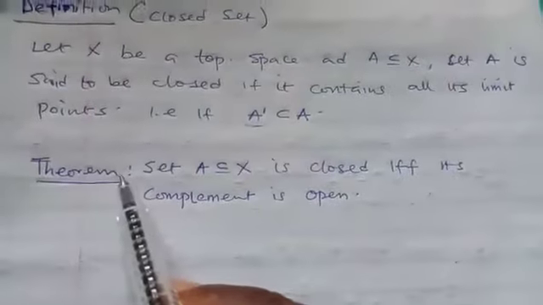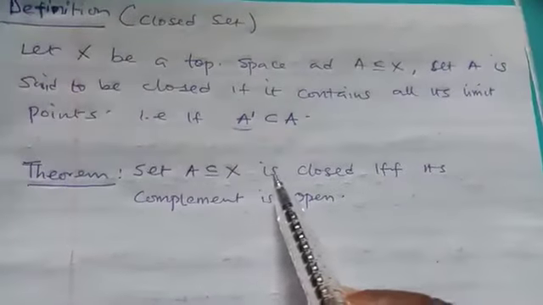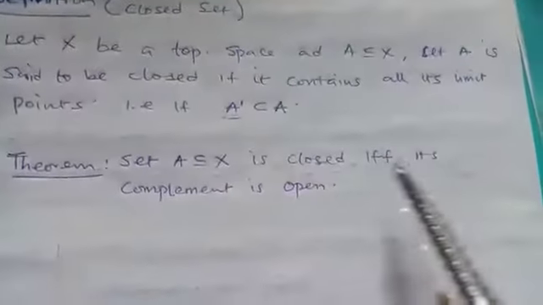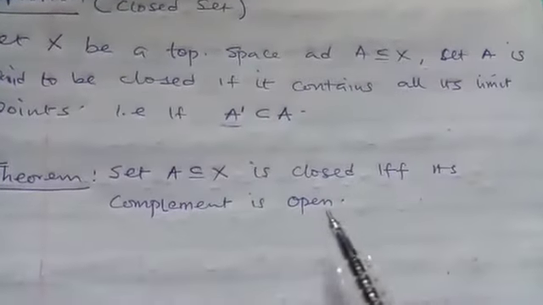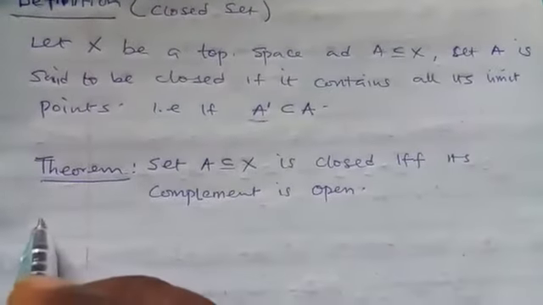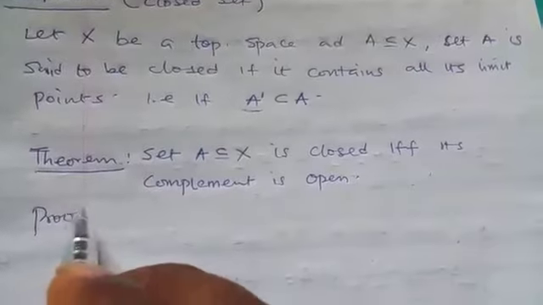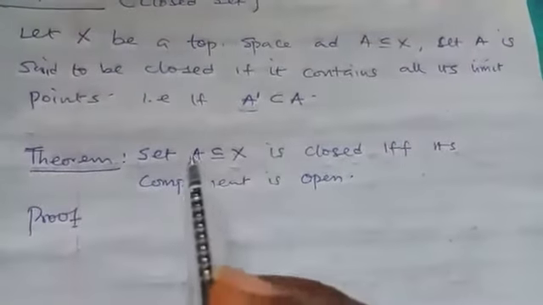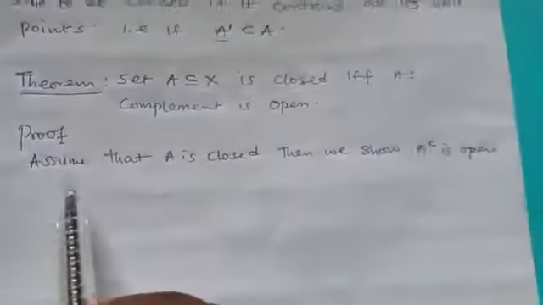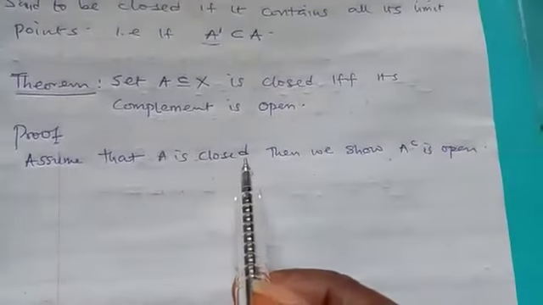So we have the theorem here. Set A, a subset of a topological space, is closed if and only if its complement is open. So that is the theorem. So let's prove it. So what do we want to show? We want to show that if A is closed, then A complement is open. That is, we need to assume that A is closed.